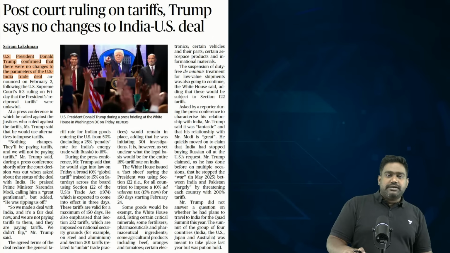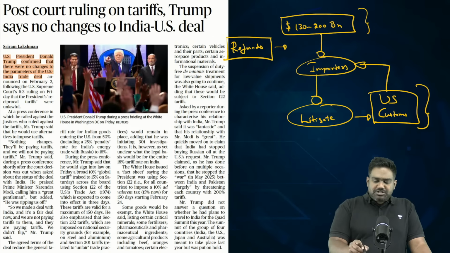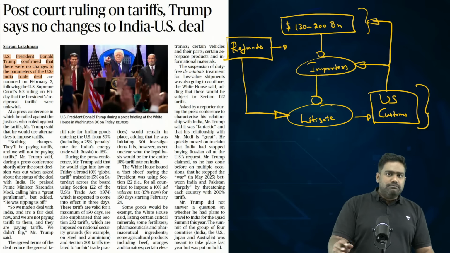They will raise this with US customs, right? There is a way of getting the money back. But if the US insists that they will not give the refund, given the sum is quite massive, and if the Trump administration considers this an embarrassment, right? If they try to block the refunds, then the court litigations might drag on for months and years.